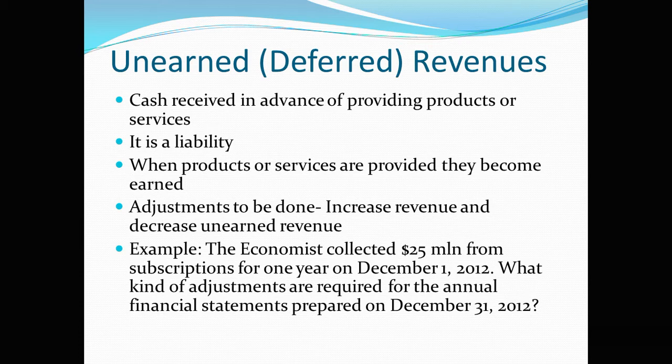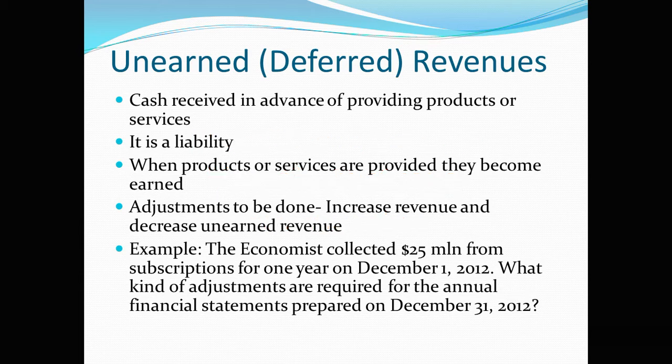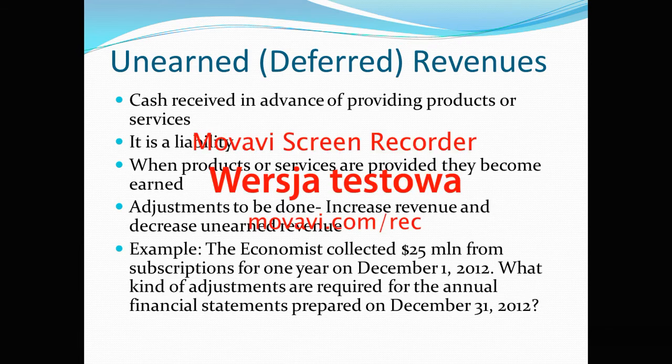So each month, a portion of that $25 million is recognized as earned revenue. For example, at the end of December 31st, 2012, after 1 month, the company recognized 25 divided by 12 as earned, and that amount is decreased from the $25 million, which is an unearned revenue liability.